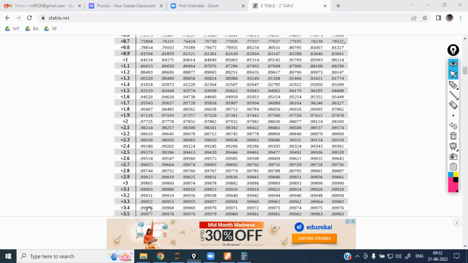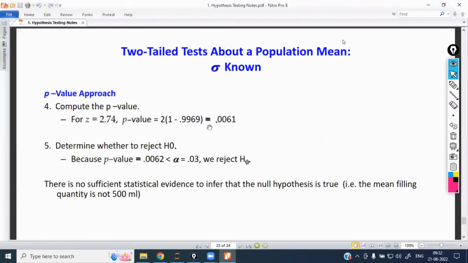So here you multiply this and you have got 0.0006. Since the p-value is less than alpha, we reject the null hypothesis. There is no statistical evidence to infer the null hypothesis is true. That is, the mean filling quantity is not 500 ml. Ask the owner to rectify it. Like this, you are going to do the hypothesis test in your company also.